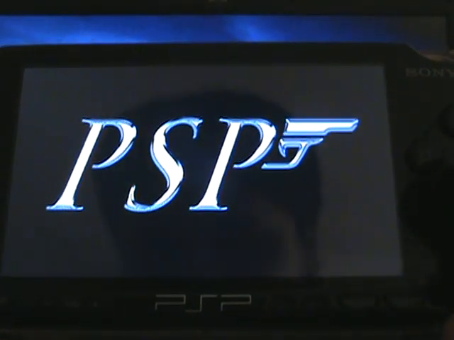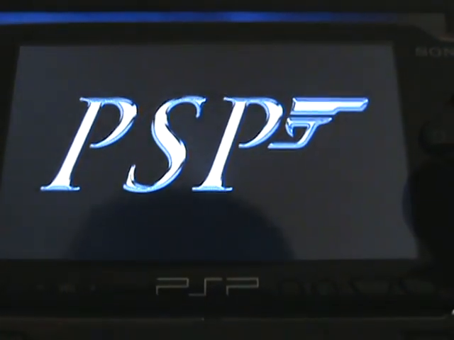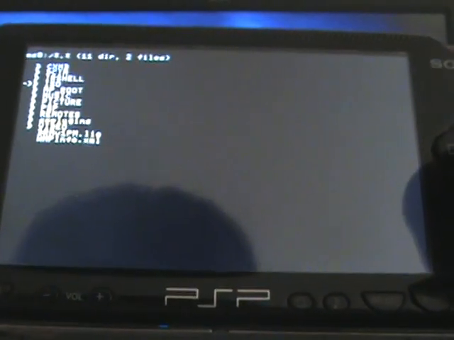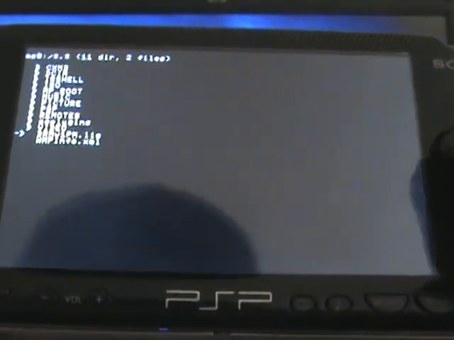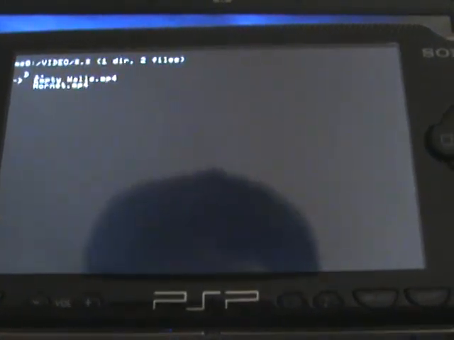Yeah, just let it load up. And yeah, you can just go down to video, hit circle to enter, and then you can watch whatever video you want. And that's it, man.